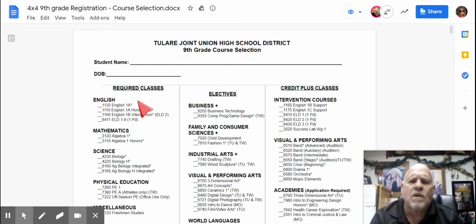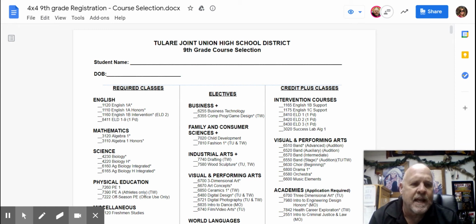So if you look at this first column, most of you will be taking English 1A. Included in the registration form that we've sent you, there's a link if you are going to apply for Honors English. You must complete that form and send it back to our English department if you wish to be considered for Honors English. There's also an intervention English class, as you'll notice, if you need support as a second language learner. During registration, we will go through that process with you and help you pick those English classes. So you will have English.